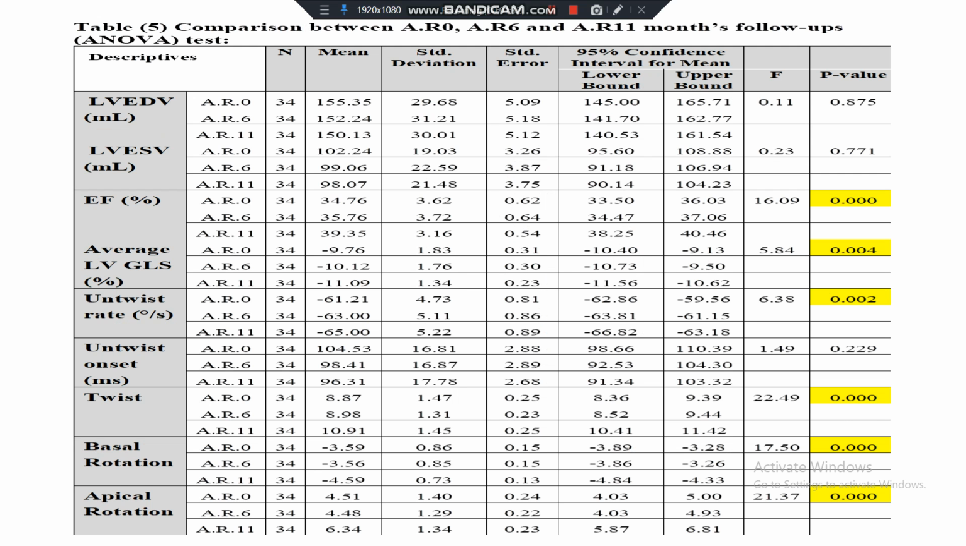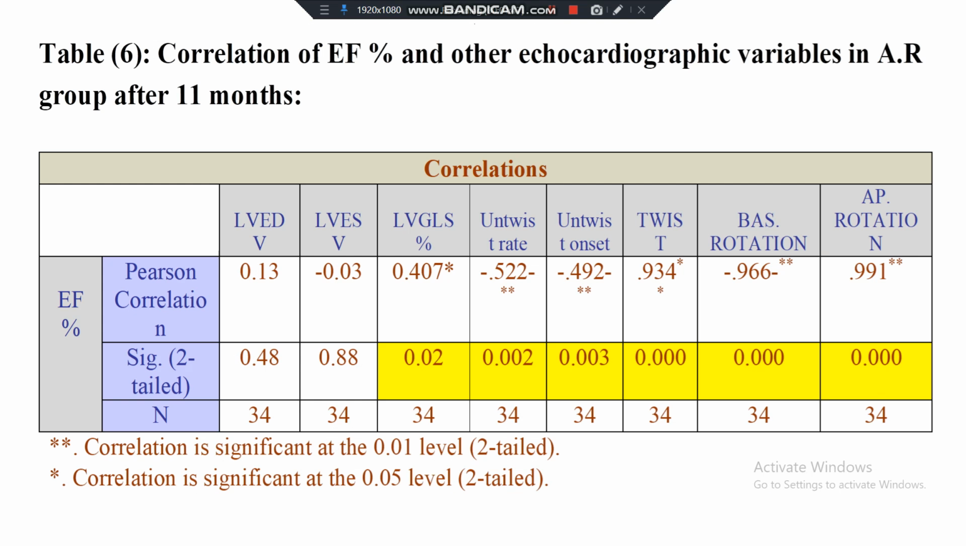Table 5 is the comparison between the RNA group itself at baseline, after 6 months and at 11 months, and as we see, there is an incremental, temporal increase of these parameters.